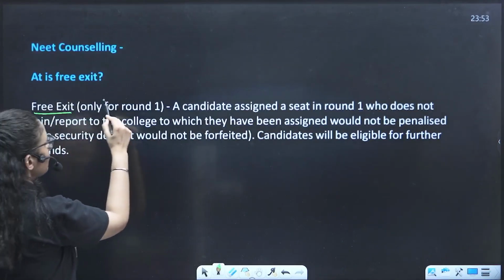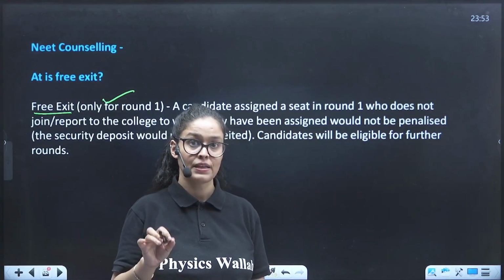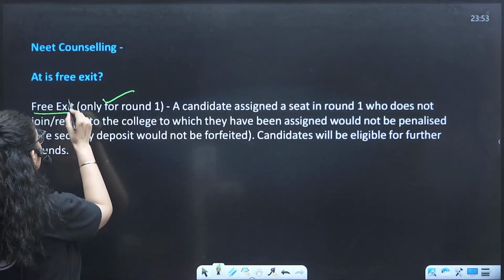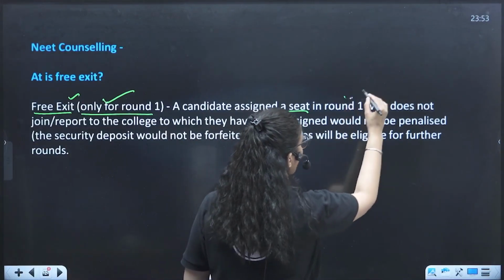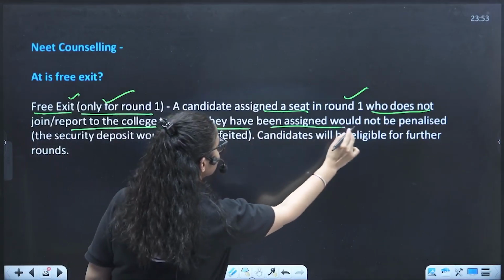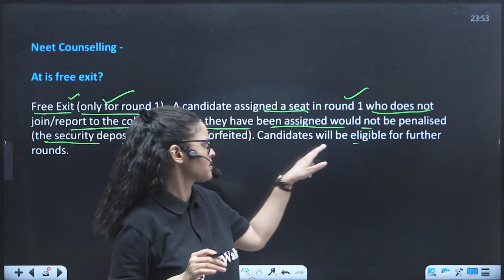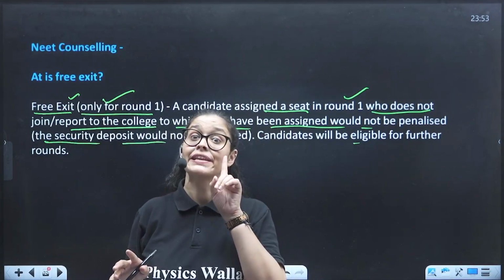Free exit is only for round 1. So kids, you have to take care of this. A candidate assigned a seat in round 1 who doesn't join or report to the college to which they have been assigned would not be penalized. The security deposit would not be forfeited, and the candidates will be eligible for further rounds also. This is for only round number 1.